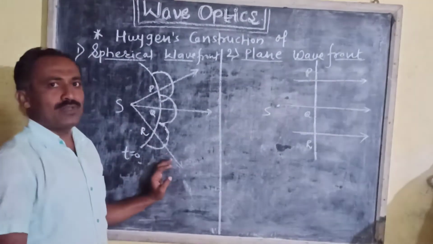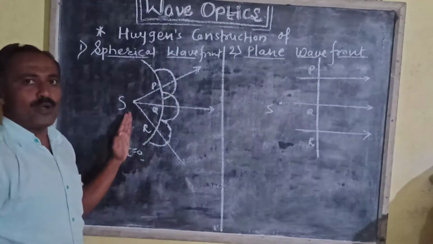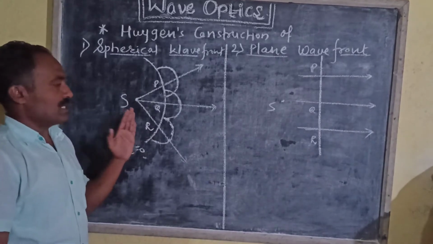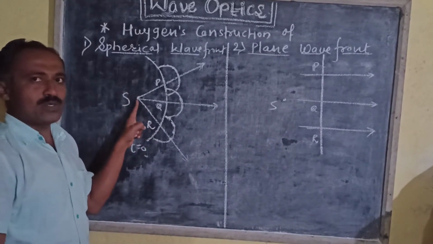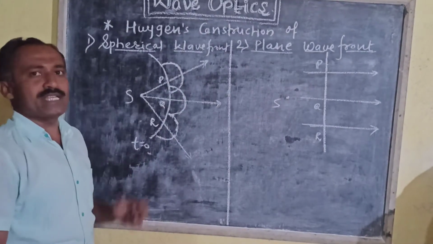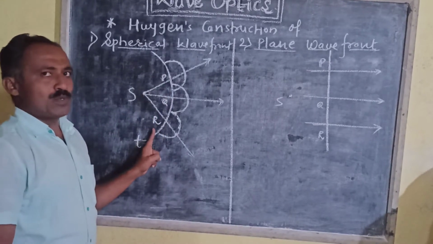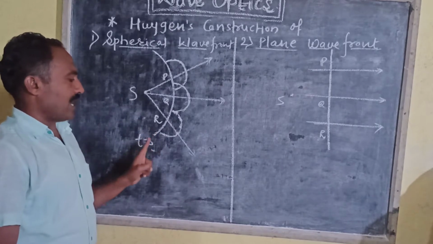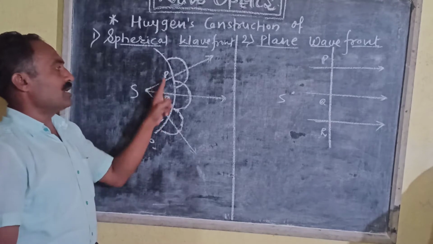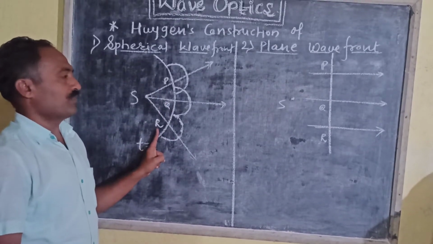For this purpose we have to consider, let S be the point source of light situated in homogeneous medium. म्हणजे आपल्याकडे S हा एक पॉइंट सोर्स ऑफ लाईट आहे की जो लाईट वेव्स एमिट करत आहे इन होमोजिनियस मीडियम. PQR be the known position of the spherical wavefront at an instant t is equal to 0. That means initially PQR be the known position of the spherical wavefront.